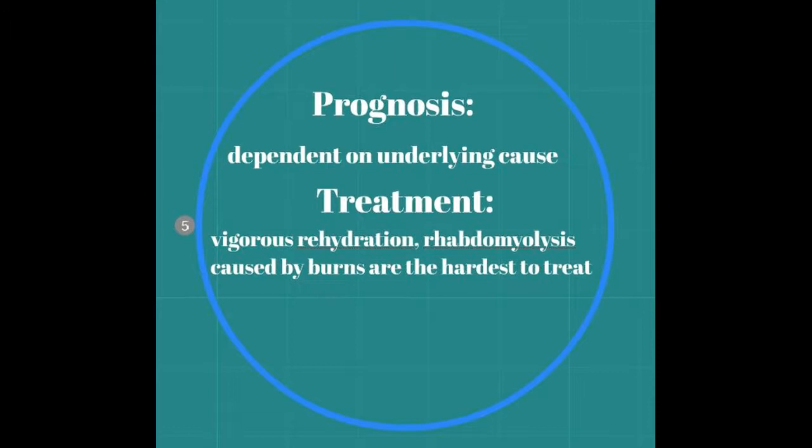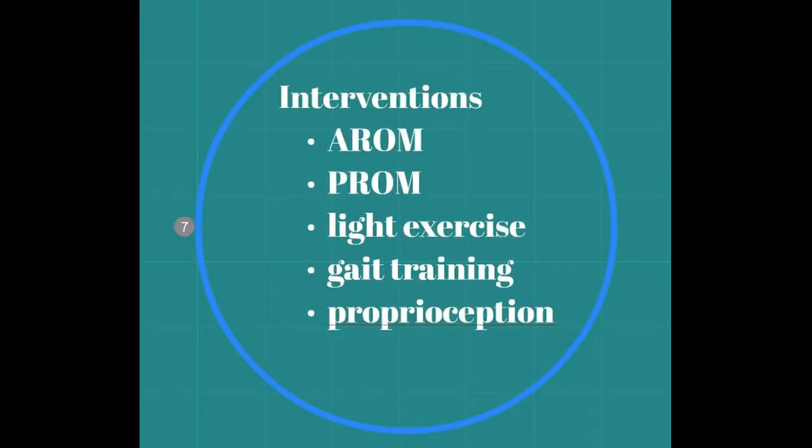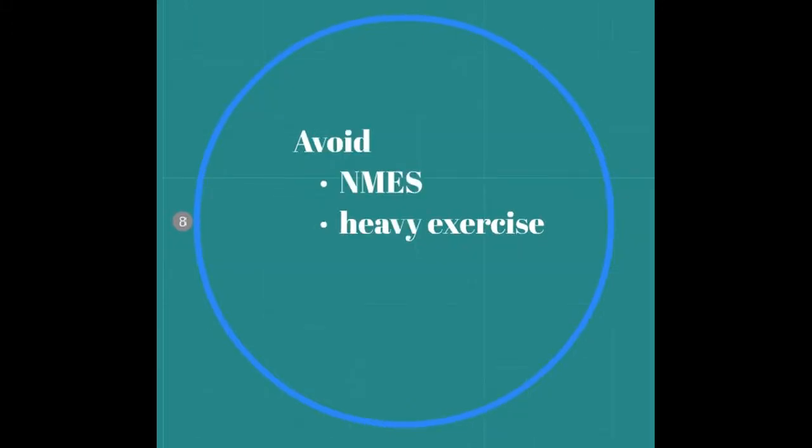Complications that may arise from rhabdomyolysis are volume depletion, compartment syndrome, acute kidney injury, or acidosis. Impairments that these patients may present are pain, range of motion, strength, and balance deficits. Interventions for these patients are light exercise, balance activities, active range of motion, passive range of motion, and modalities. Neuromuscular electrical stimulation and heavy exercise is contraindicated due to the possibility of overexerting the muscle and causing more breakdown.